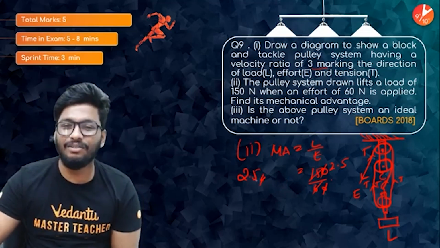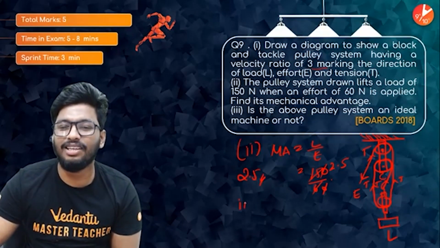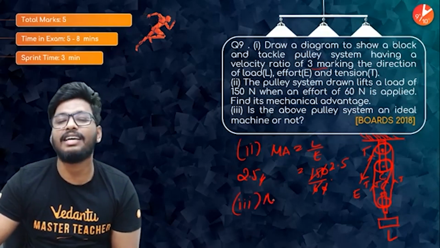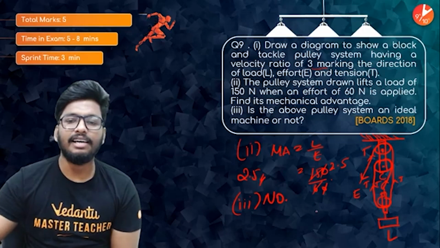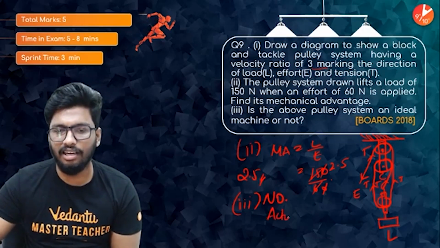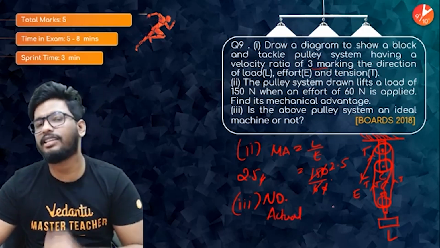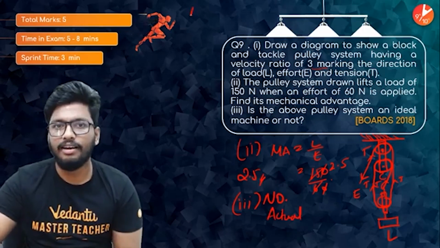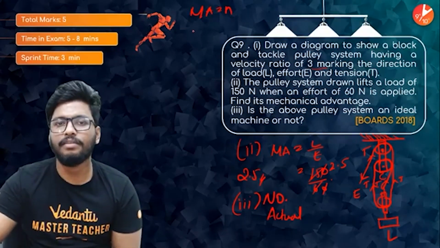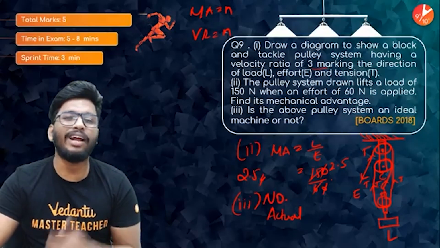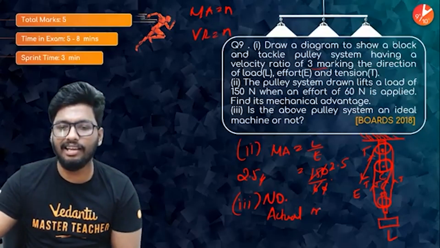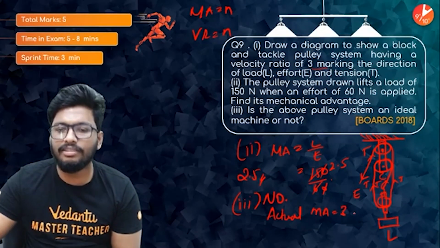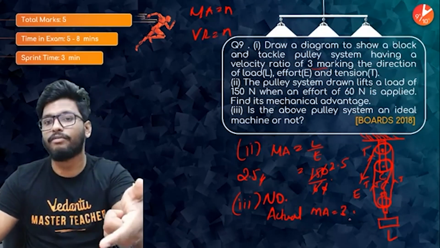Now to find out whether this is an ideal pulley system or not, the answer is no. Why not? The reason, guys. See, the actual mechanical advantage in the case of a block and tackle system, the formula is this. Mechanical advantage is equal to N. Velocity ratio is also equal to N, where N is nothing but the number of pulleys. So the actual mechanical advantage should have been 3. But what are you getting? You're getting 2.5. You're not getting 3.